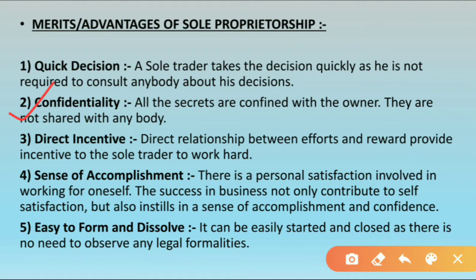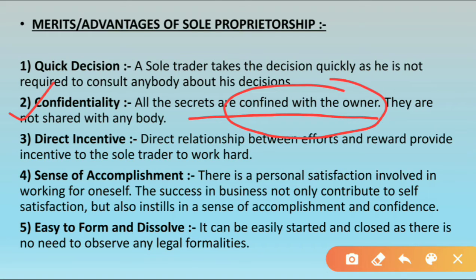Now the second is confidentiality. Confidentiality says what? All the secrets are confined with the owner, they are not shared with anybody. Students, that's very simple to understand, as we are saying again and again, that in the sole proprietorship form of organization there is only one owner. So all the secrets, confidential matters and important issues of the organization are confined with whom? Are confined with the owner itself.